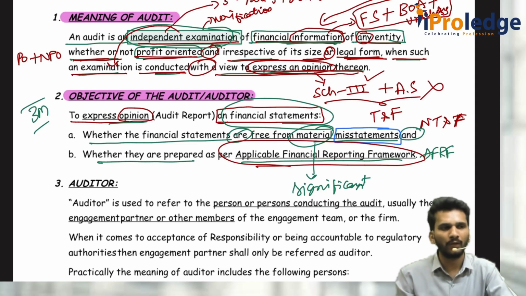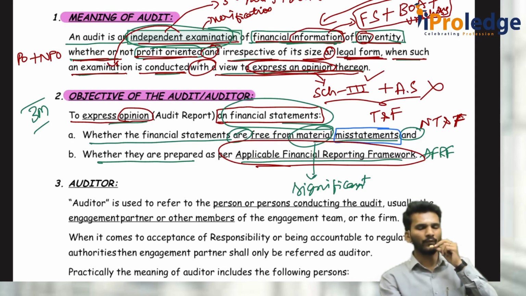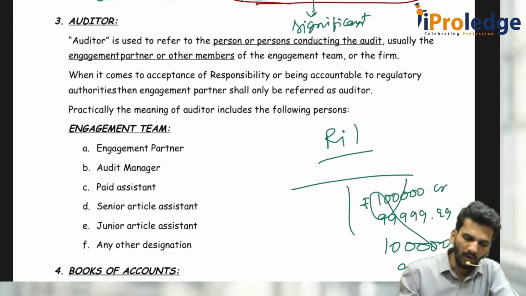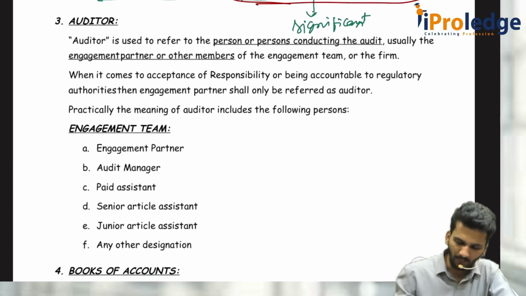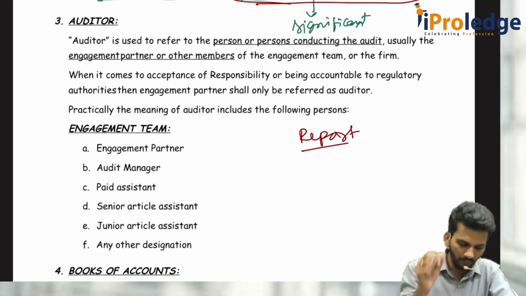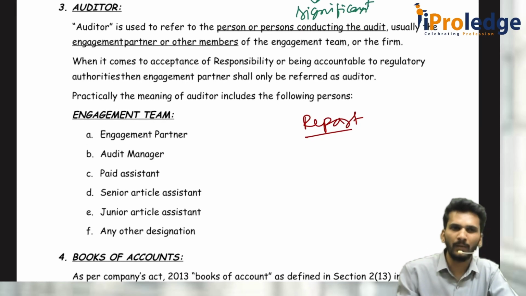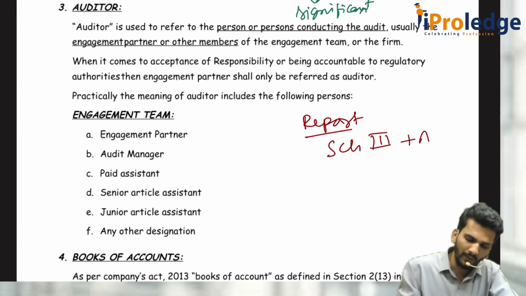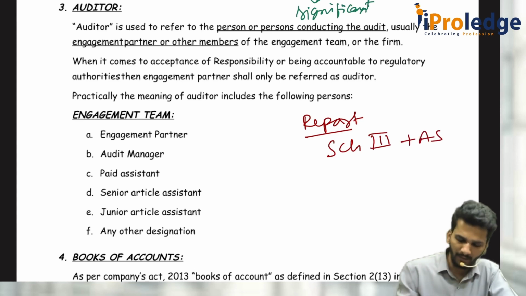Sir, what is the applicable financial reporting framework? It simply says what reporting is applicable for you. Sir, what does that mean? Suppose I am a company. How should I report? I should prepare my financial statements and report as per Schedule 3 plus following the accounting standards. But if I am State Bank of India, which is a banking company,